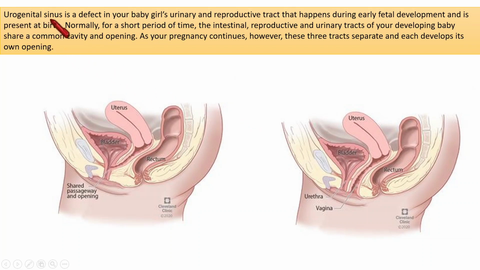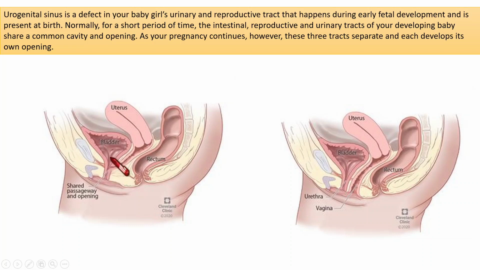That means during the development, these are two pictures I put just to show you the difference between urogenital sinus and the normal condition. So first, urogenital sinus. In this picture, it's already a born person's anatomy. So here we can see that the uterus is sharing a common passage with the urinary bladder.